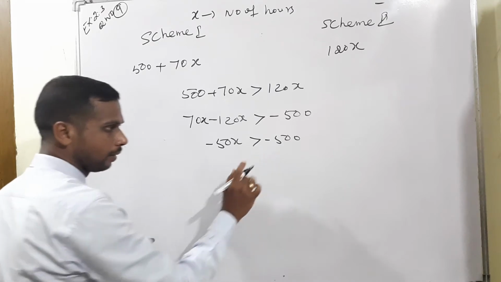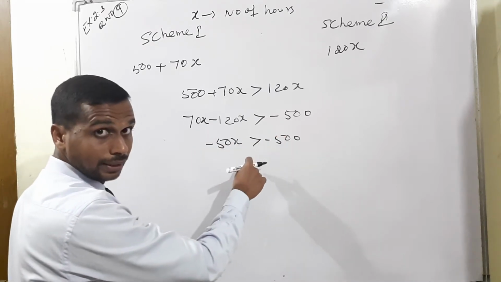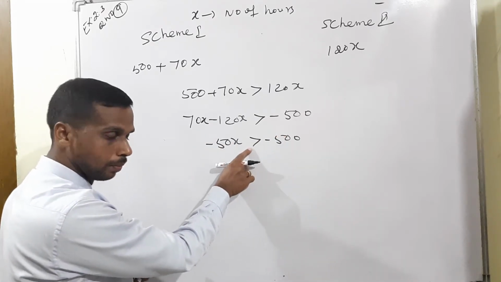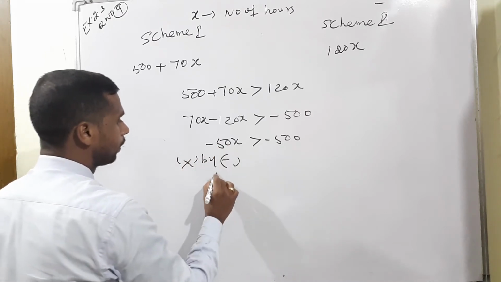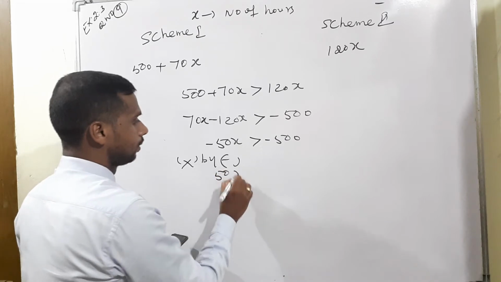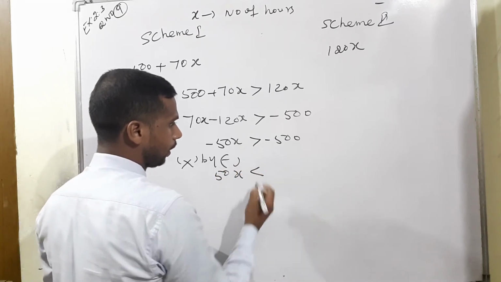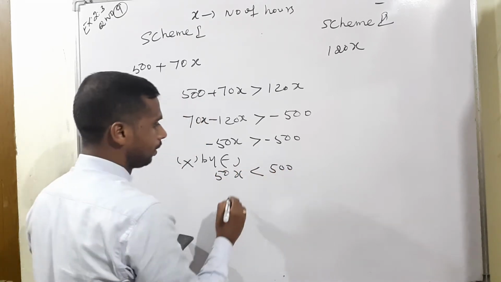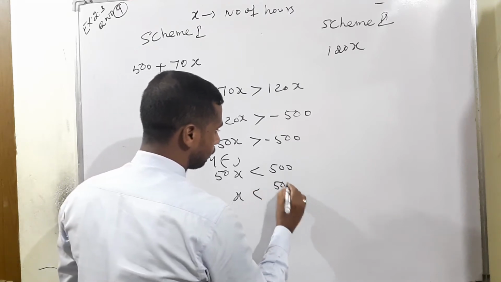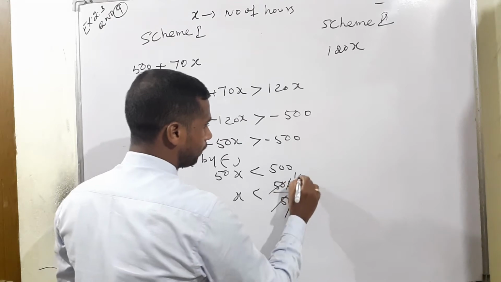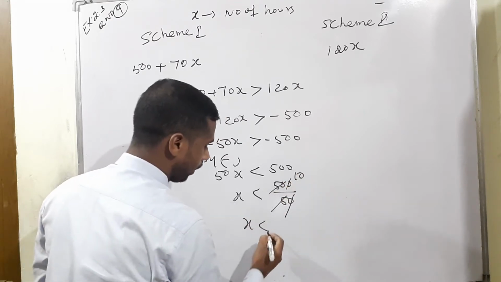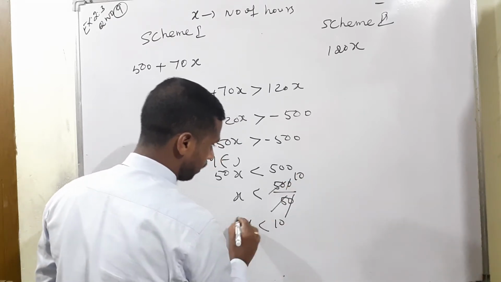Such a type of line is not possible, because the negative sign cannot stay on the inequality. So what do we have to do? Multiply by minus. Then the inequality symbol will change: 50x less than 500. Therefore x less than 500 by 50, which is 10. Therefore, we have the solution x less than 10.